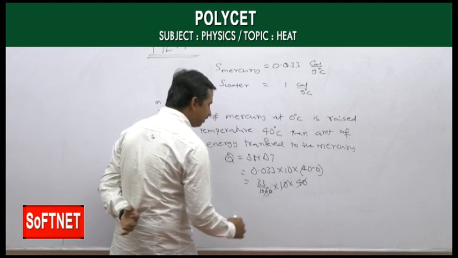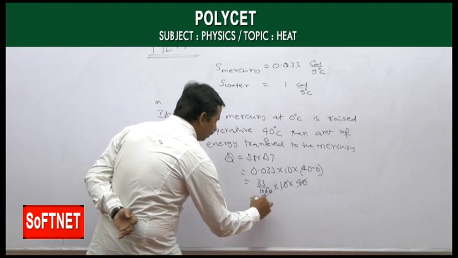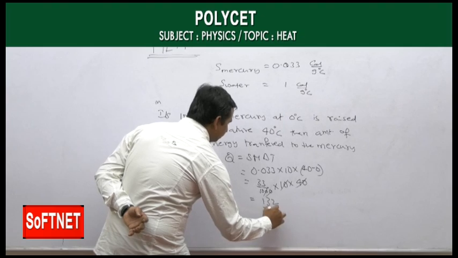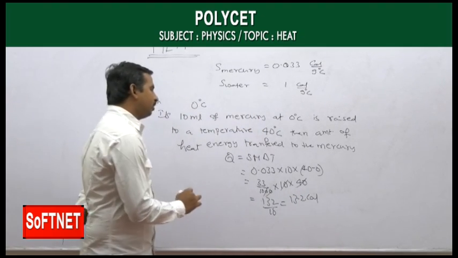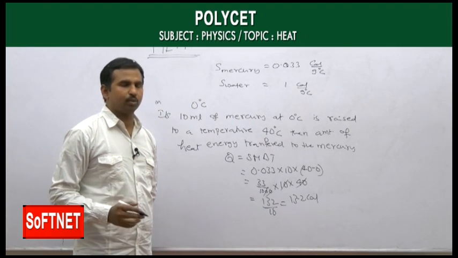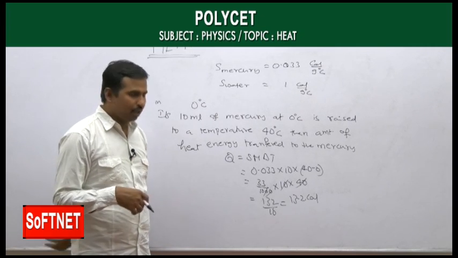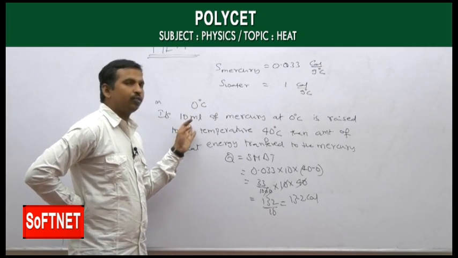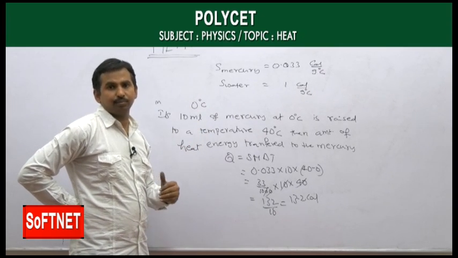Both the zeros get cancelled and finally we get 33 into 4, 132 by 10, which is only 13.2 calories. Okay, only 13.2 calories we are getting. So if you are using that thermometer scale, we have only 10 ml of mercury inside, actually very little.